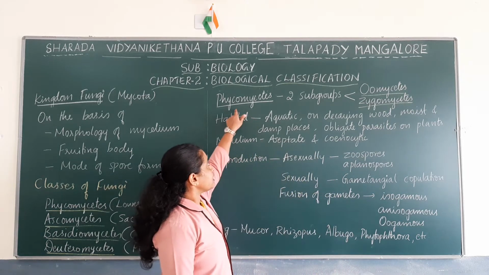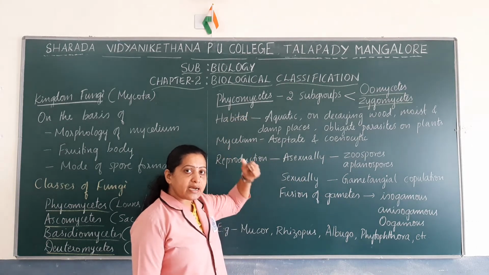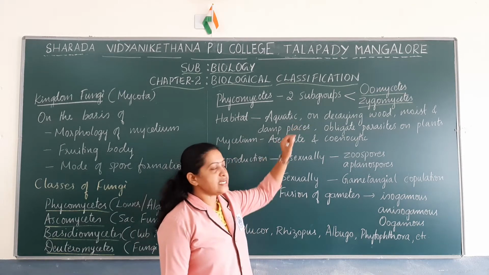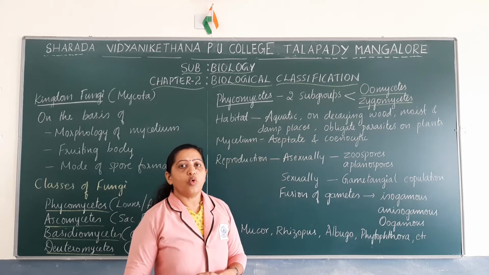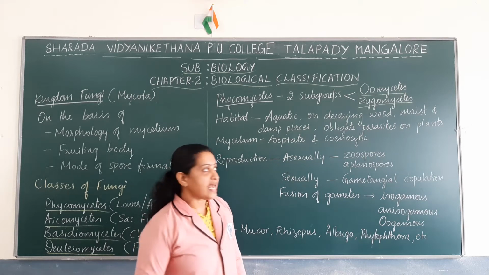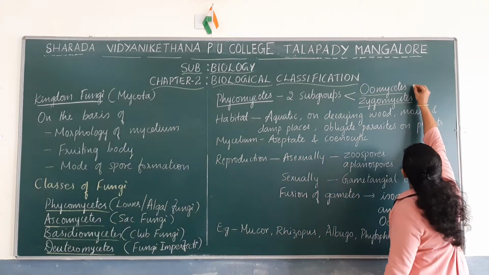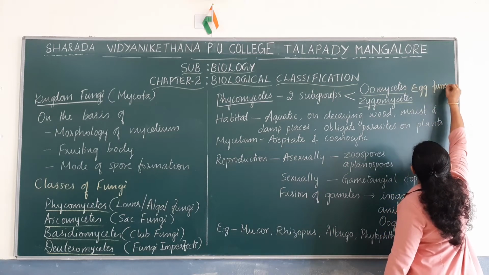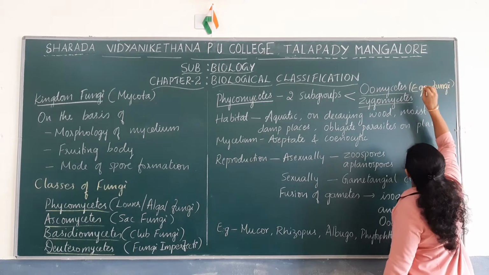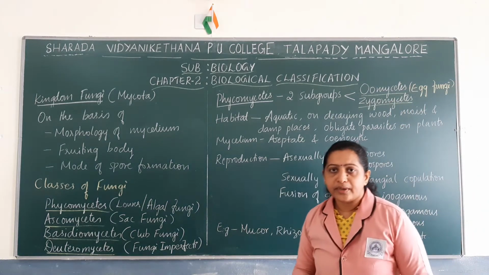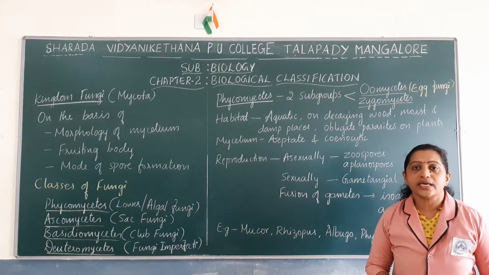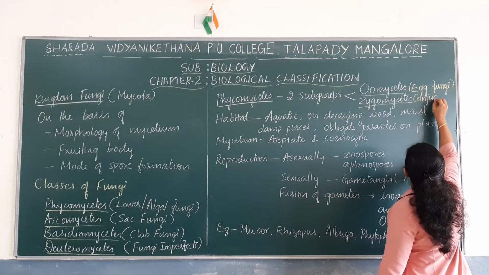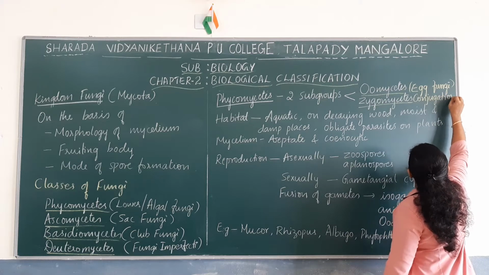Remember that the class Phycomycetes is categorized again into 2 subgroups, oomycetes and zygomycetes. Oomycetes are commonly called egg fungi, whereas the zygomycetes members are commonly called conjugation fungi.